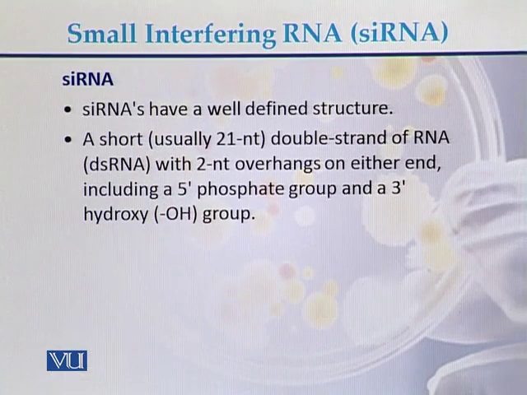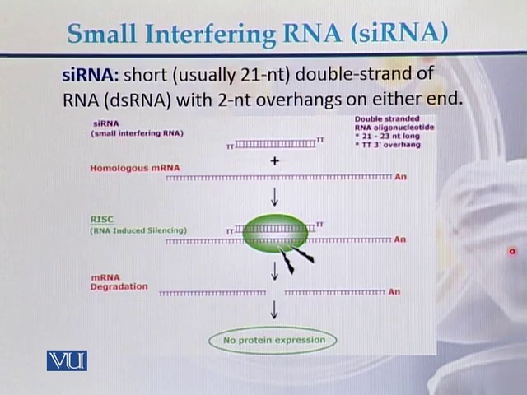siRNA has a well-defined structure: a short 21 nucleotide double-stranded RNA with two nucleotide overhangs on both ends of the RNA molecule, including the 5-phosphate group and the 3-hydroxyl group. So this is the structure of a typical siRNA. Here we can see a short, usually 21 nucleotide double-stranded RNA molecule with two nucleotide overhangs. It is approximately 21 nucleotides long, and two nucleotides on both ends are overhanging.